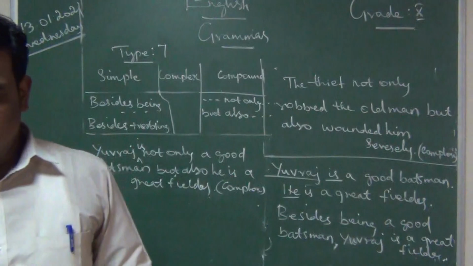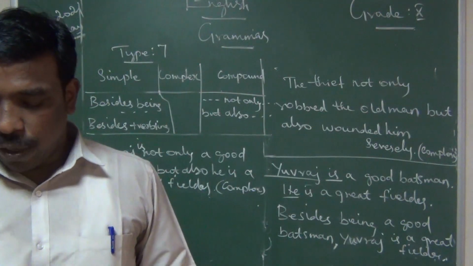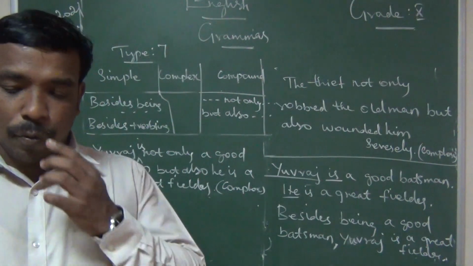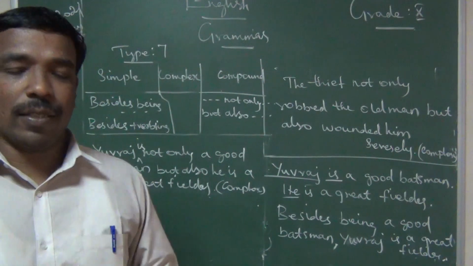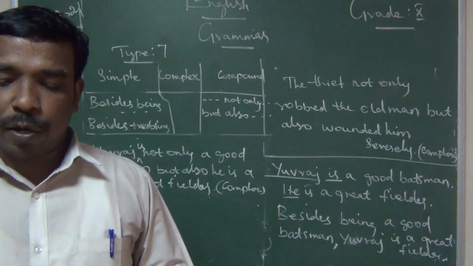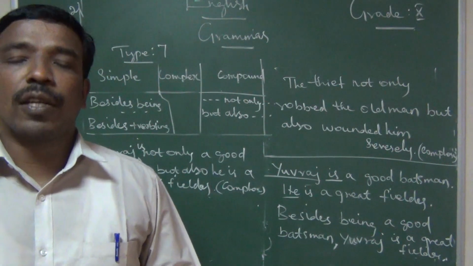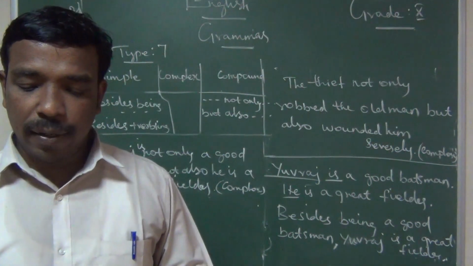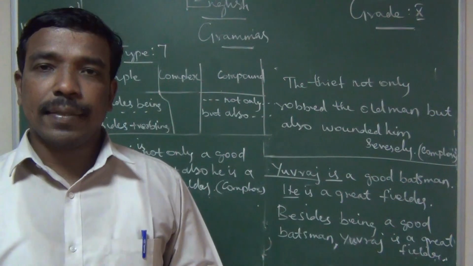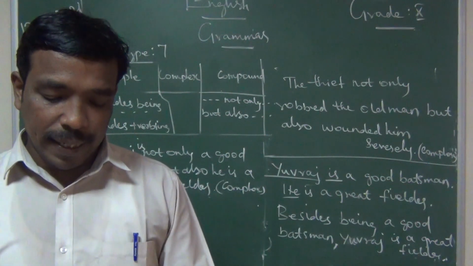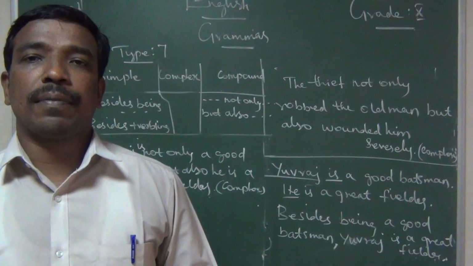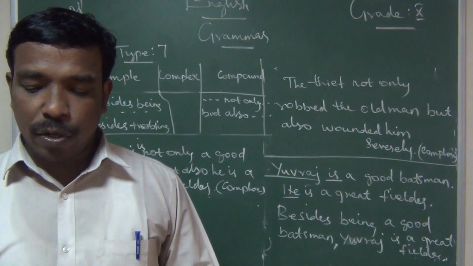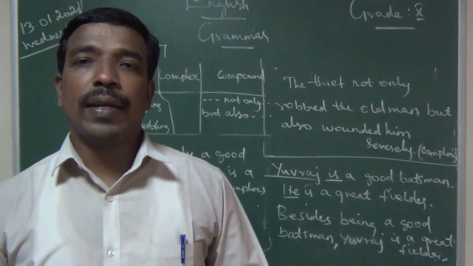Write fast. Two examples I am giving. Write the two examples and change them into other two sentences. First, one sentence is here: Shreya, S-H-R-E-Y-A, is not only a singer but also a dancer.